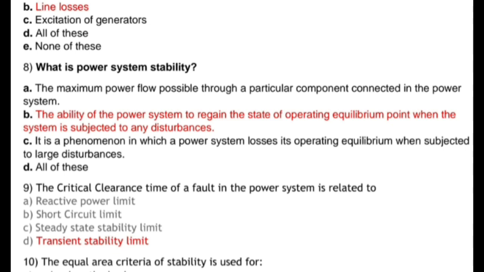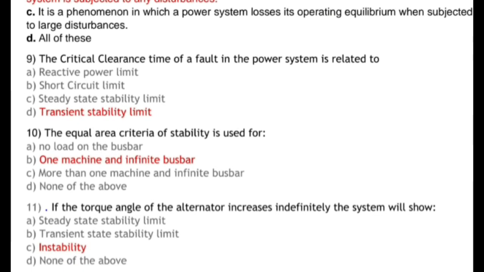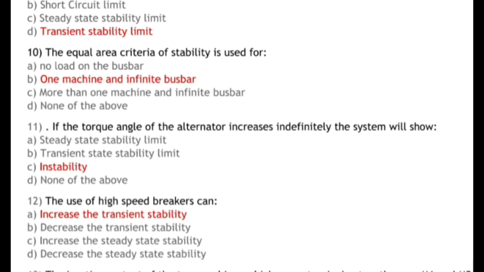Okay, so next question is, the critical clearance time of a fault in the power system is related to? And options are reactive power limit, short circuit limit, steady state stability limit and transient stability limit. So correct answer is transient stability limit. Next question is, the equal area criteria of stability is used for? And options are no load on the bus bar, one machine and infinite bus bar, more than one machine and infinite bus bar and none of these. So correct answer is one machine and infinite bus bar.